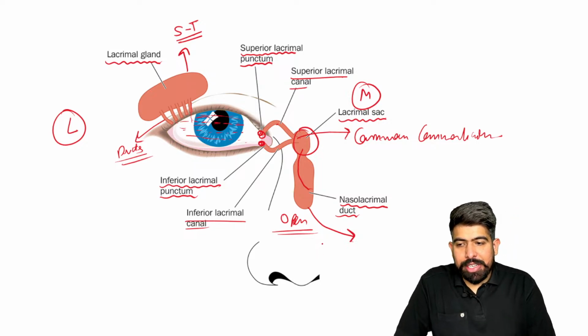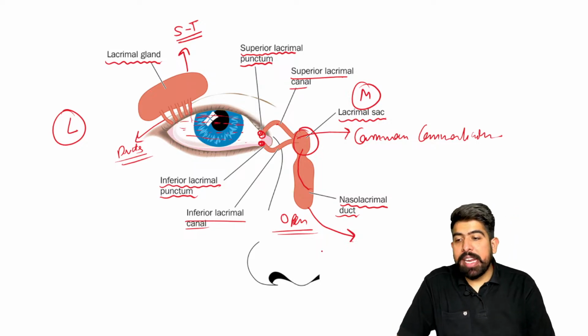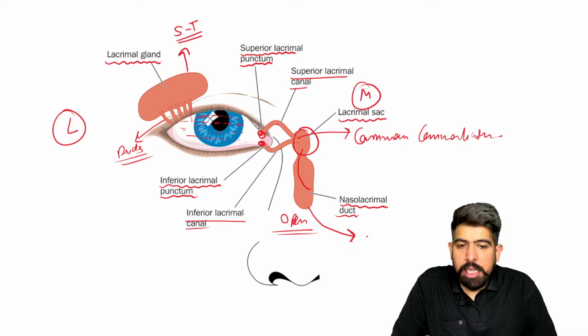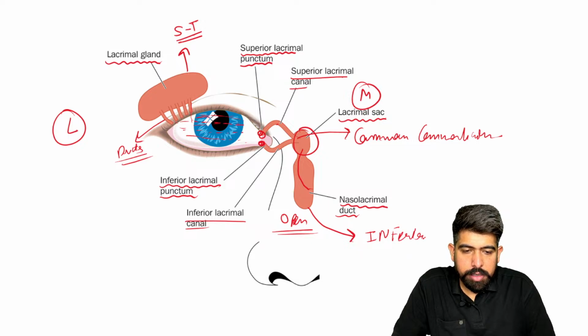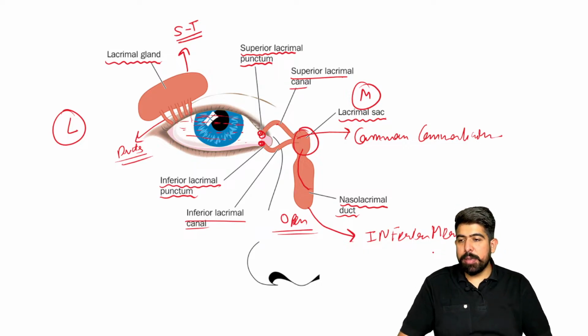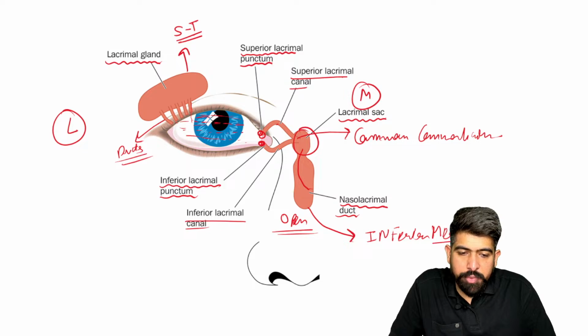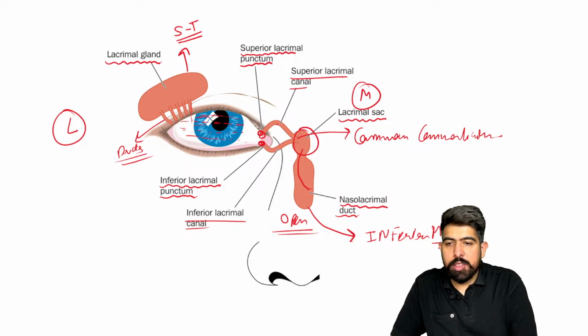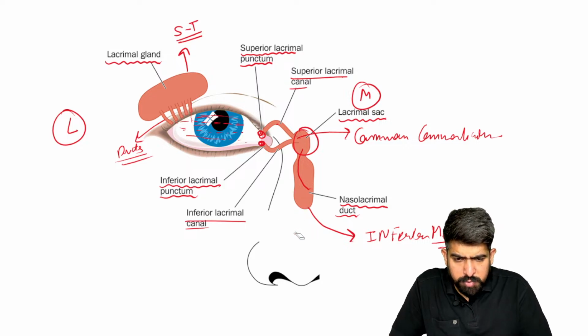We have the important three things: the meatus and the turbinates. Please remember all the openings are in the meatus. This particular duct will be going to open into your inferior meatus. Please remember, it will open at your inferior meatus.